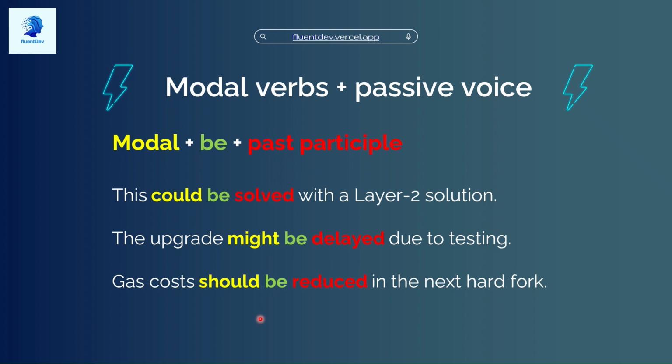So just for the structure only, I know it can be a bit confusing when you say, oh, this should be past, but this is not happening in the past. It's just part of the grammar structure. So if you have the question, teacher, could we just say, oh, this could be solved with layer 2 solution? No, we have to use the past participle. Could be solved, might be delayed, should be reduced, even though it's not talking about a past action.